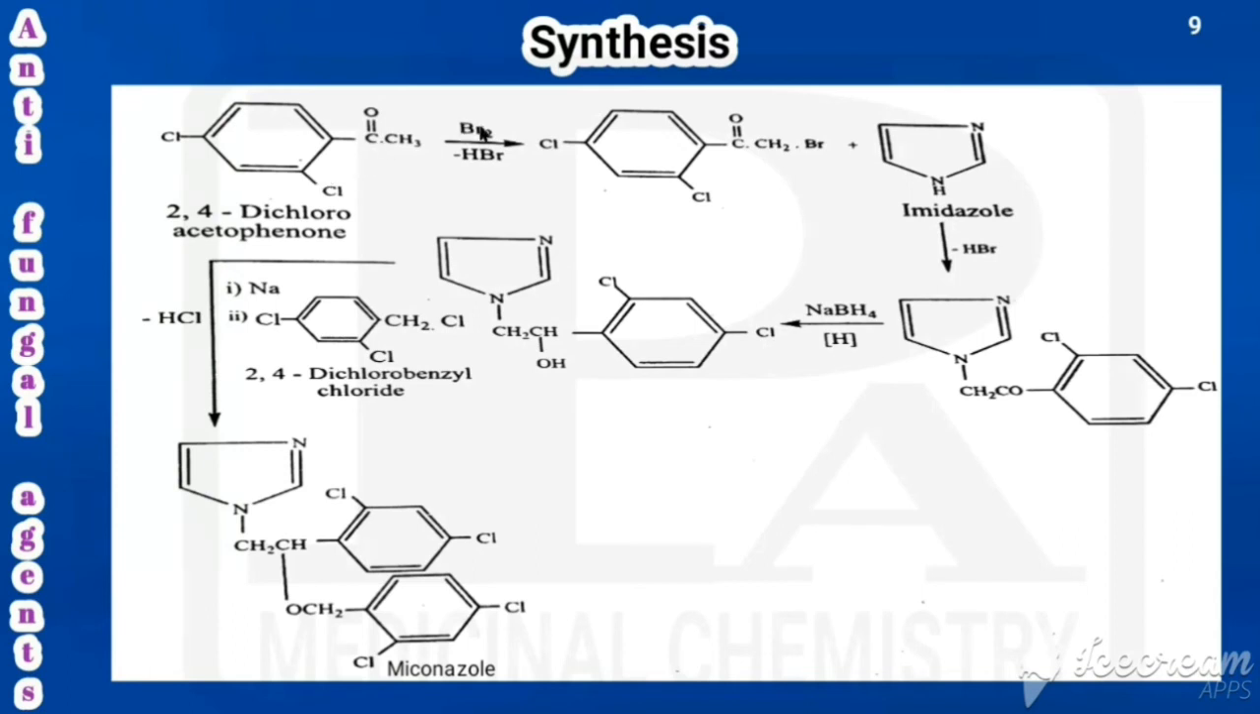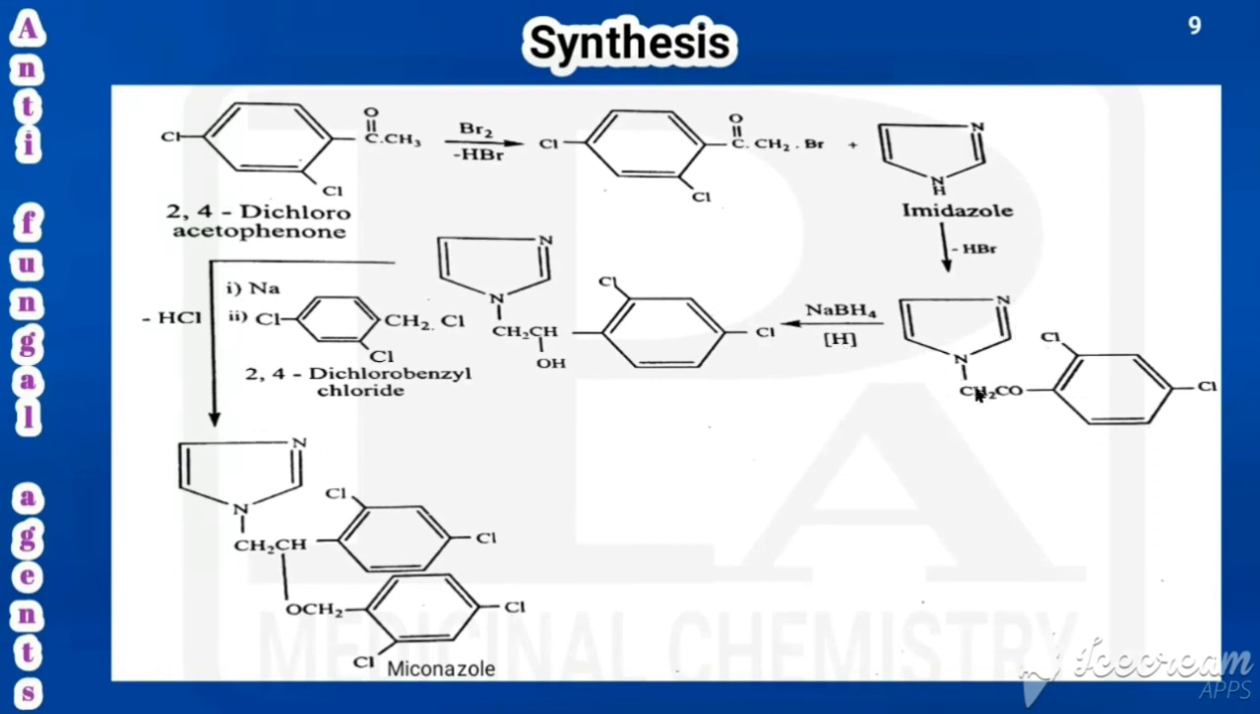This on bromination by means of bromine. What happens here? One hydrogen is replaced by bromine and we are getting a bromo derivative. With that we have added imidazole. By the addition of imidazole what happens? This H combines with Br and is removed as HBr. So this imidazole nucleus would be attached with the CH2. That's why we are getting that. So imidazole, here CH2CO, same CH2CO. This is dichlorophenyl. So that would be added here.